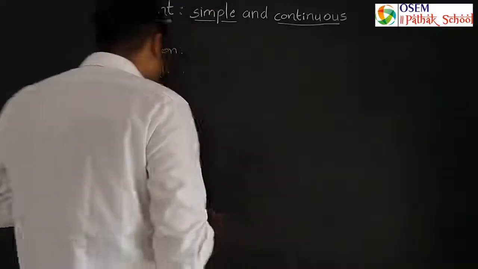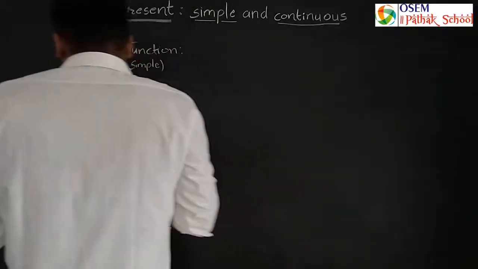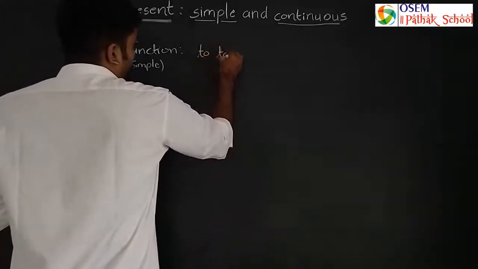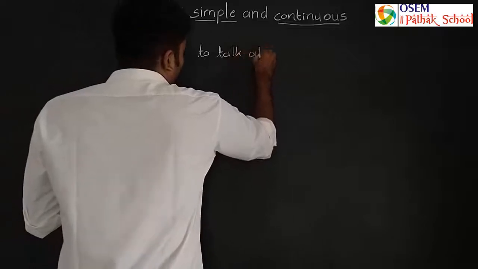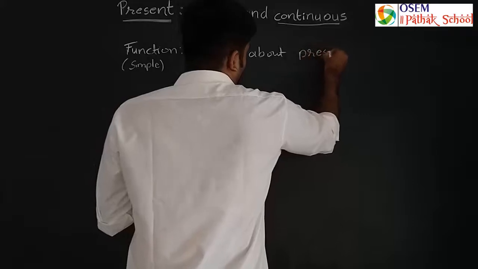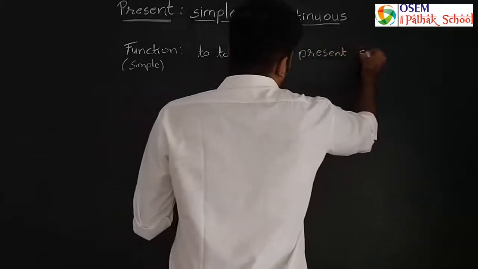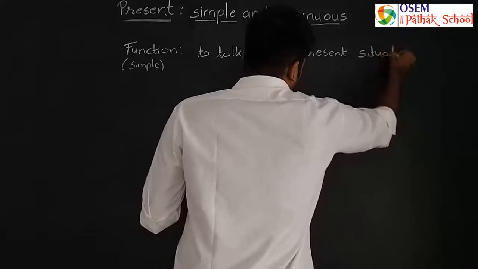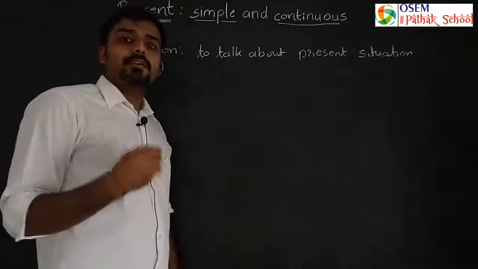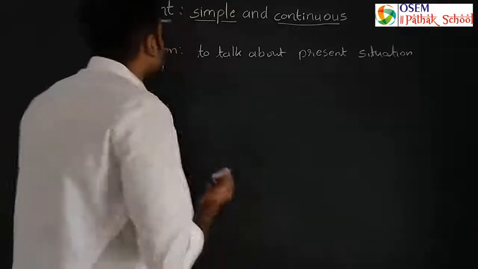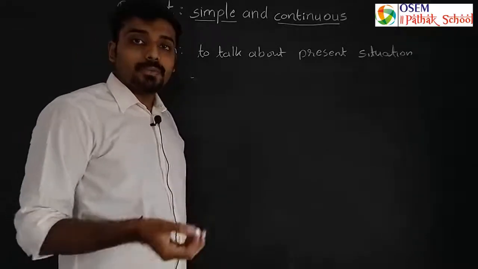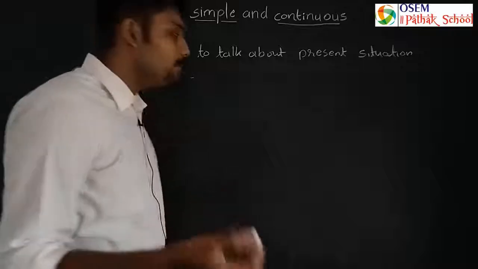So the first is to talk about present situation, यानी कि प्रेजेंट के बारे में अगर कोई भी चीज हमें बात करनी है तो हम यूज कर सकते हैं सिंपल प्रेजेंट टेंस। If someone asks you what are you doing and what is your occupation,